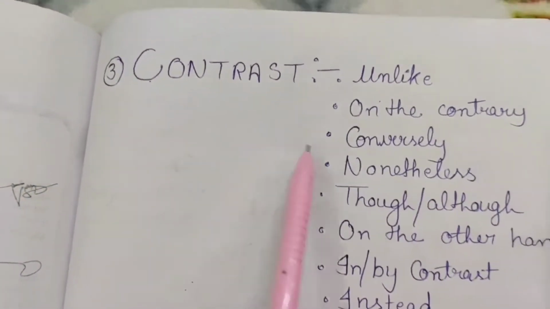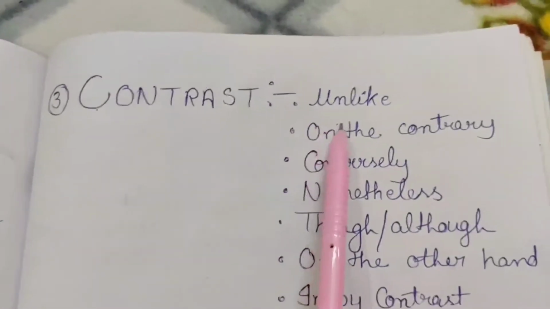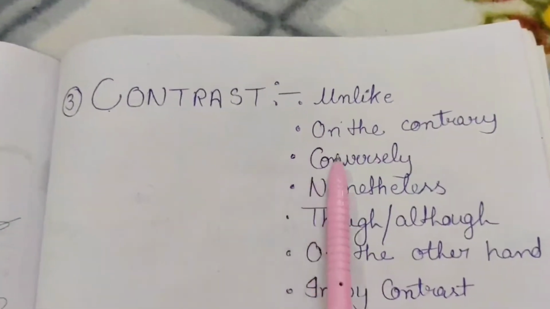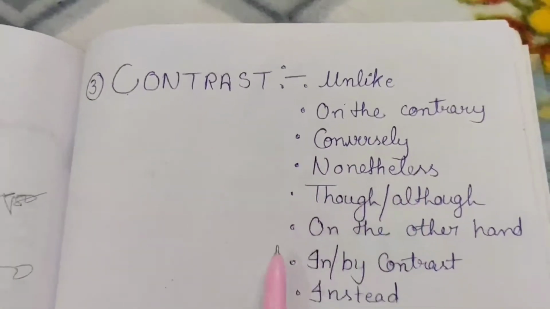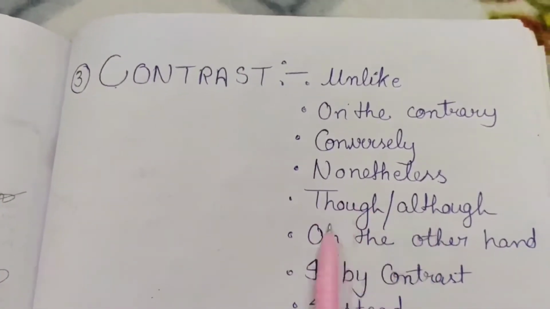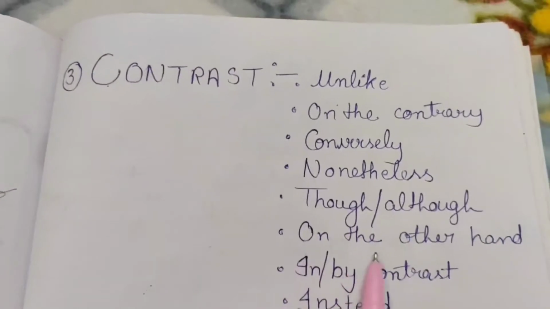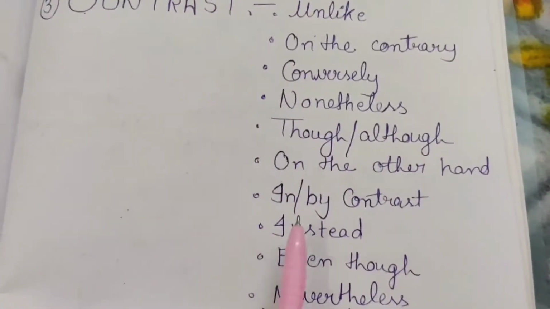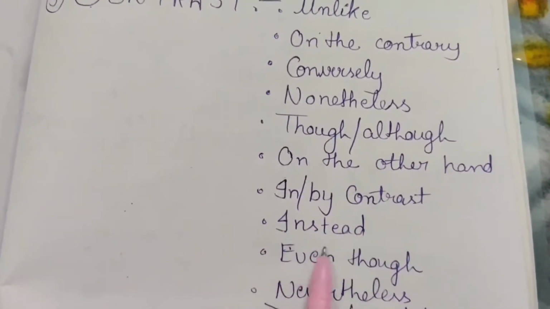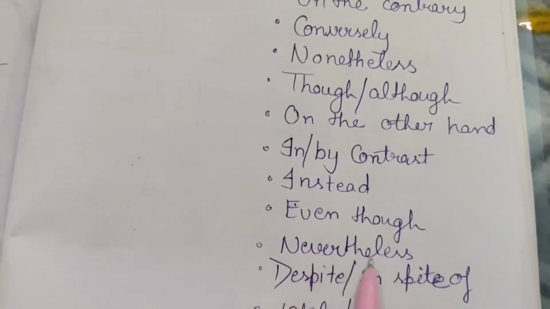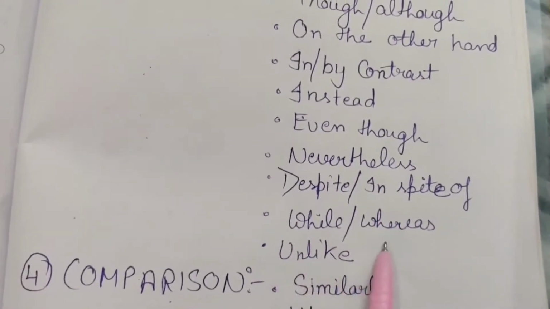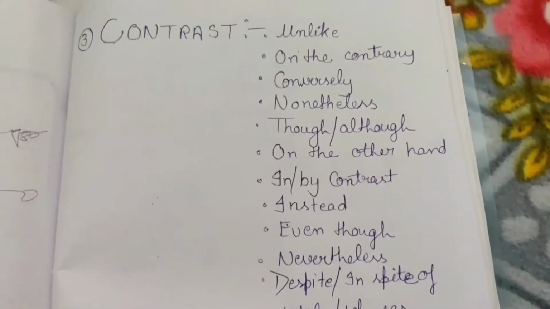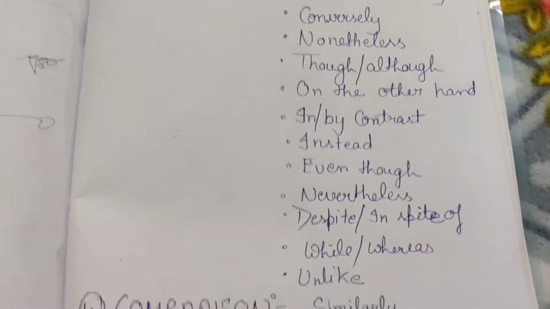Third one are contrast words. Like you want to contrast your sentences. Number 1, unlike. Number 2, on the contrary. Number 3, conversely. 4, nonetheless, though, although, on the other hand, in contrast or by contrast, instead, even though, nevertheless, despite or in spite of, while, whereas and unlike. So these were some contrast words.